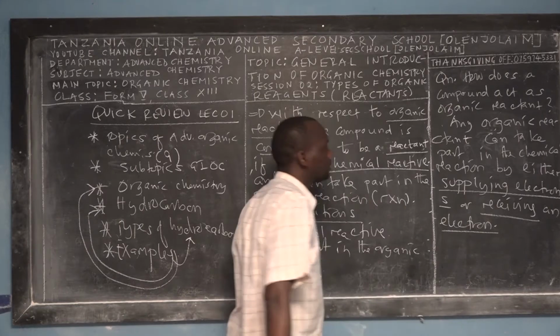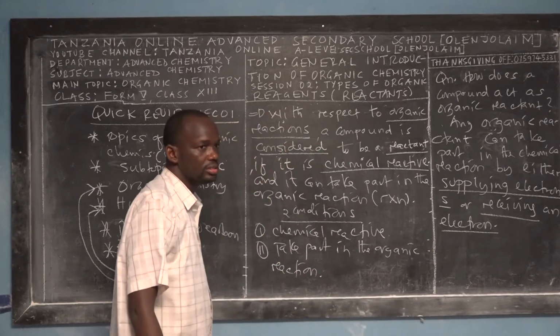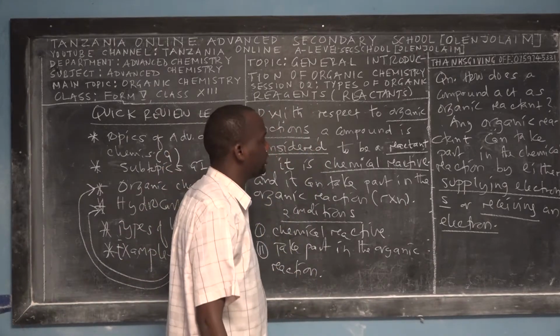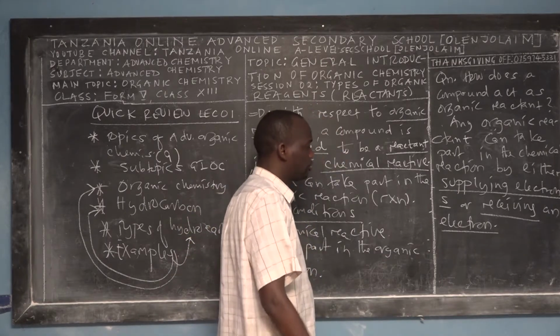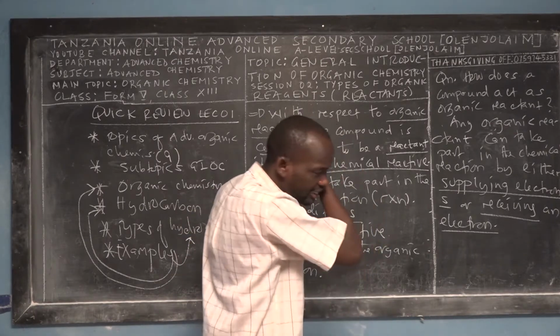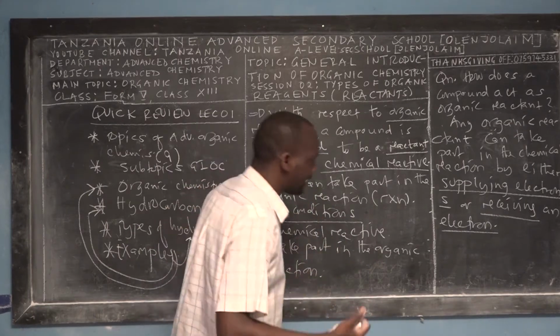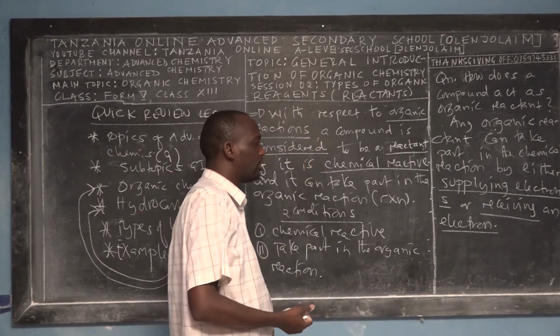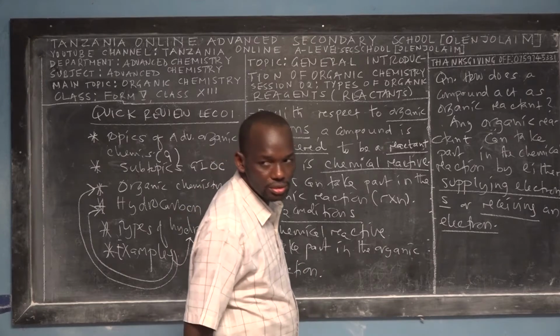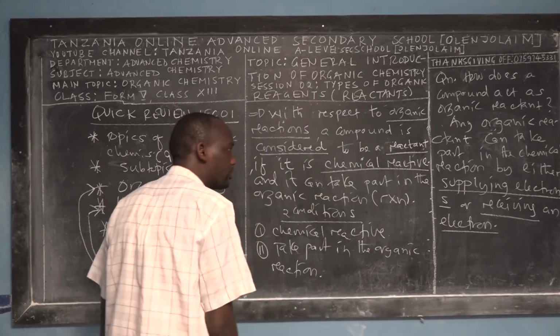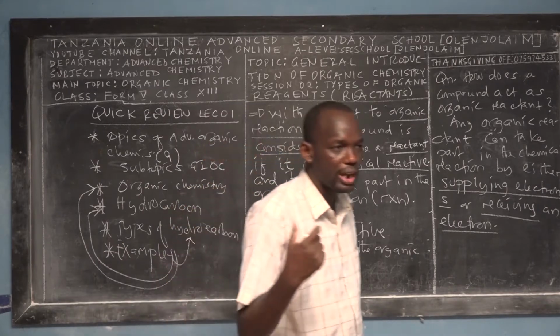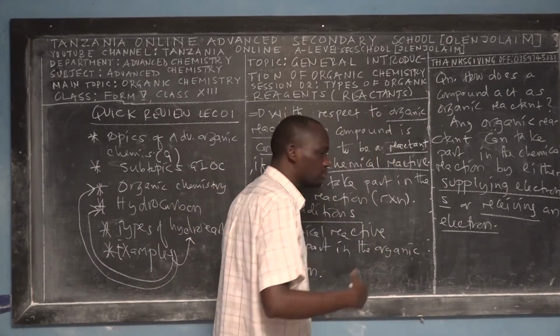So those are the conditions required for an organic compound to act as an organic reactant. An organic reactant should either supply electrons or receive electrons, whether 1 electron, 2 electrons or 3 electrons. Either to supply or to receive.